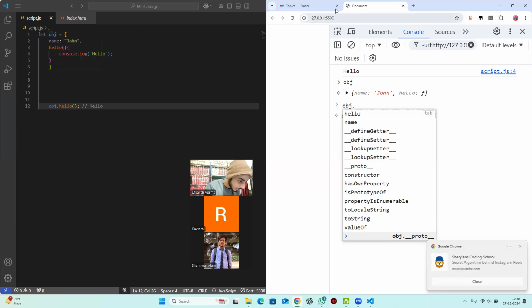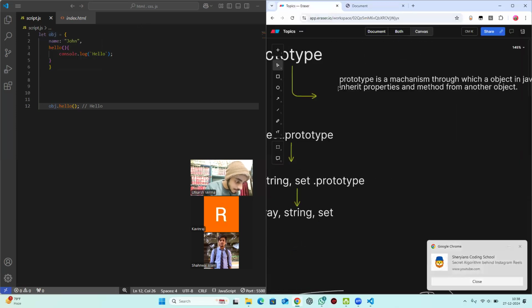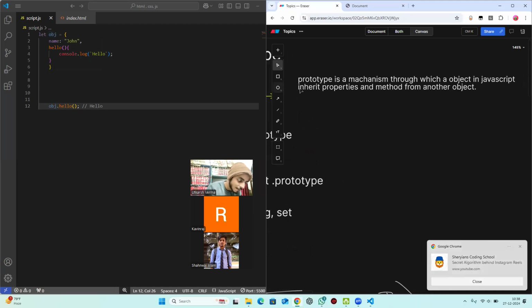Now, the definition I'm saying is that prototype is a mechanism through which objects in JavaScript inherit properties. Means if we create an array, it will also inherit some properties. For example, if you create any array, you can use map, filter, reduce, though you have not described that on your own. It is created by JavaScript developers, because an array is also an object.